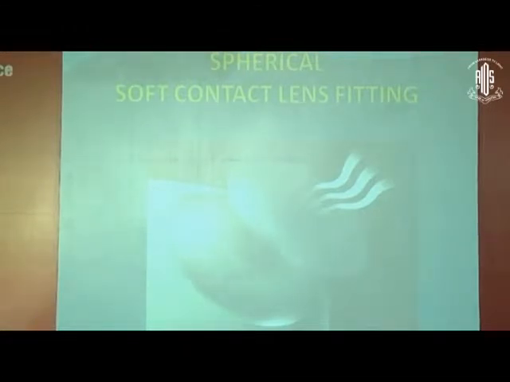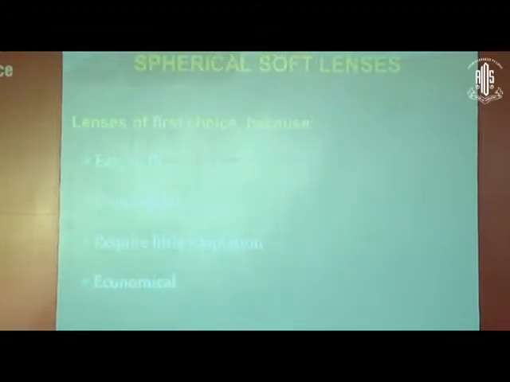Now, if somebody is having a simple refractive error, then the most acceptable contact lens is soft contact lens. So that's why we begin with soft contact lens fitting. This is the lens of first choice because it is very easy to fit and it is very comfortable. Immediately in 5 minutes or 10 minutes the patient becomes comfortable. So he has very little adaptation time.